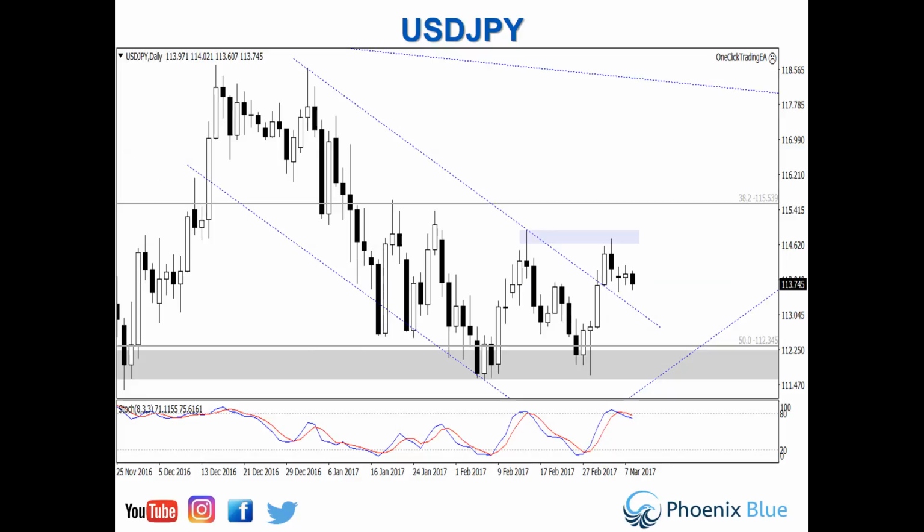Dollar yen. Well, what we saw was a break and a push outside of the channel. It's failed now at 114 for 3 days. You can see this highlighted here in the blue box. It pulled back to test 114.60. It pulled back to test this trend line area, and it looked like we were going to get a bit of a dollar momentum move, push back up towards test this area again.